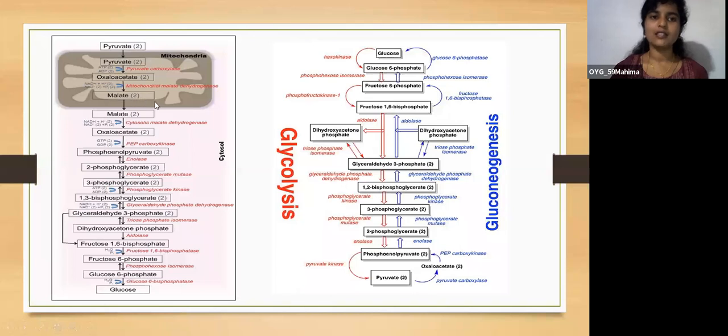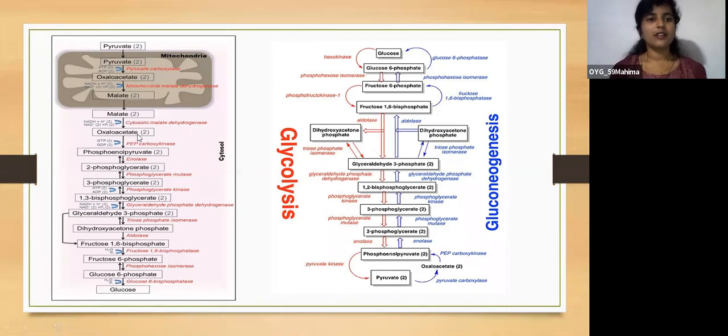Malate is permeable and can diffuse out of the mitochondria. Under the influence of the enzyme mitochondrial malate dehydrogenase, oxaloacetate is converted into malate, which easily diffuses from the mitochondria to the cytosol. There, malate is converted back into oxaloacetate under the influence of the enzyme cytosolic malate dehydrogenase.